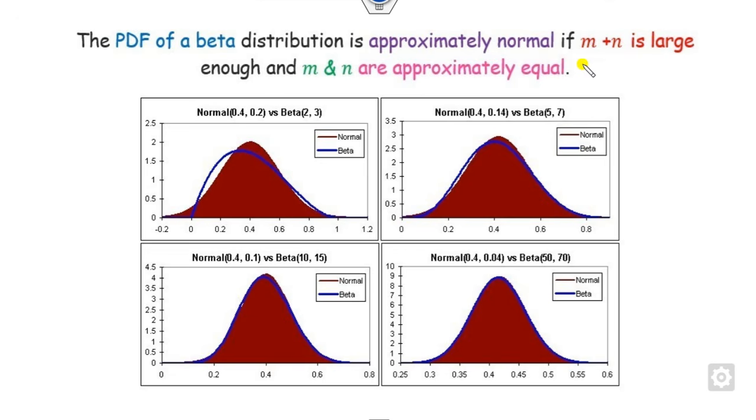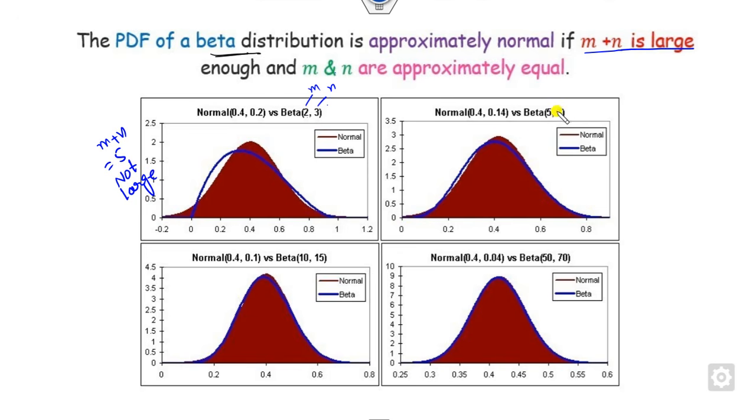Also, if you want to increase the value of m and n, you can see this is a comparison of the beta distribution with respect to the normal. Here m and n are small. If m plus n is large and m and n are approximately equal, then the beta distribution behaves like a normal distribution. You can see this is not the normal distribution. Why? Because m and n are not large. Look at that, m plus n is 5, which is not a large number. So if it is not large, then it will not behave like a normal.